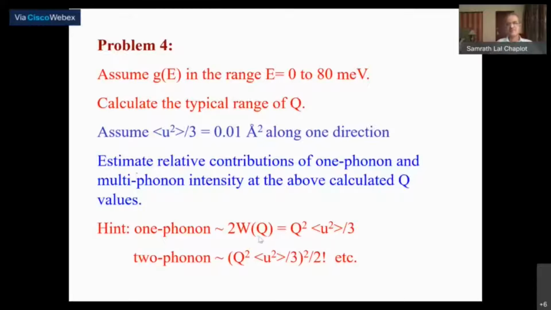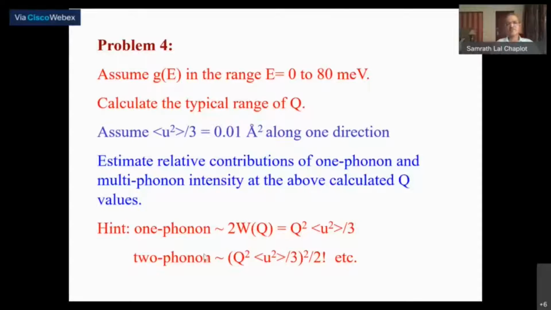The one phonon intensity is proportional to Q square U square, of course multiplied by the de Broglie factor, which is a constant, and the two phonon intensity is proportional to the same thing squared divided by factorial 2. 3 phonon is the same thing cubed divided by factorial 3, and so on and so forth. Whereas 0 phonon, which is elastic scattering, the corresponding number here is just 1. Then all of these are multiplied by the de Broglie factor, so that is a constant term for all of them, so you can ignore it as far as this is concerned, because we are only looking at relative contributions.